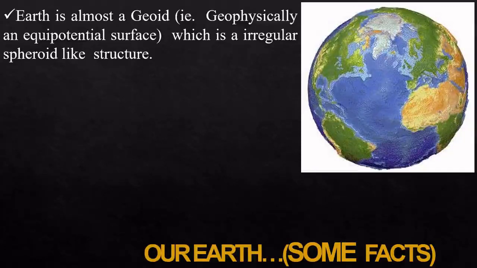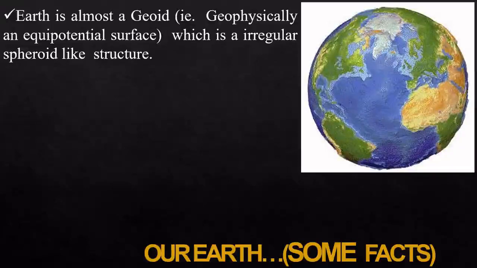First of all, Earth is almost a geoid. We study in theory that it is spherical, it is circular, etc. But now we say that Earth is almost a geoid. Geoid means geophysically an equipotential surface.